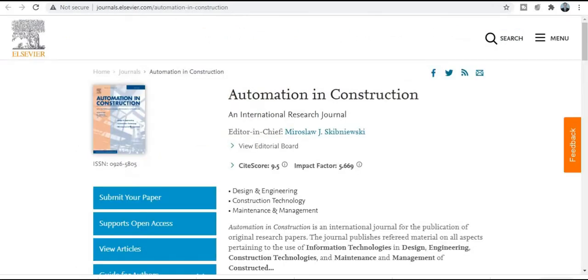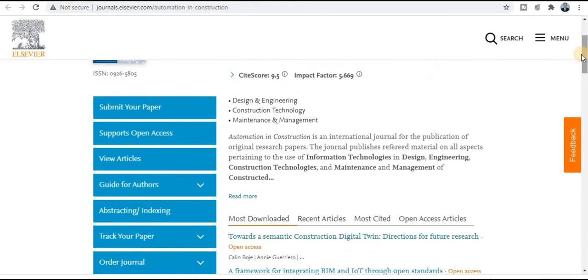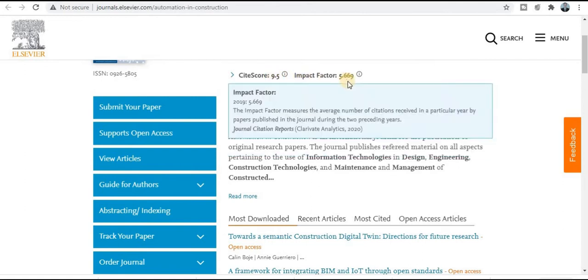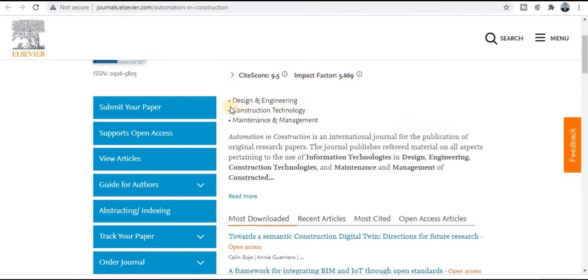Next category of journal, Elsevier publication, Automation in Construction, especially dedicated to civil engineering researchers, so they can publish their research paper. This is a really very good journal, with a CiteScore of 9.5 and an impact factor of 5.6. And what types of categories? You can see here design and engineering, construction technology, maintenance. If your research area falls under this category, then you can publish your research paper in this quick publication journal.